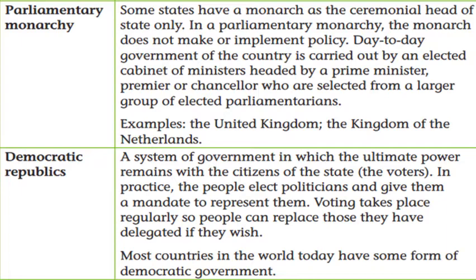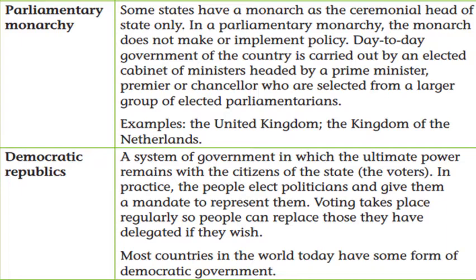The day-to-day government of the country belongs to the parliament, which also holds the ministers or ministries, and the parliament is headed by the prime minister, who is the leader of the house of parliament, or you can say the chancellor, and the monarch is a ceremonial head of the state. As we just discussed in the previous slide, the United Kingdom is one of the parliamentary monarchies in the world, where the power is held by the monarch, but it is practiced by the prime minister.